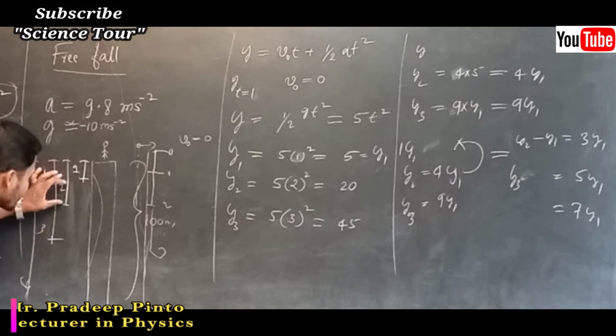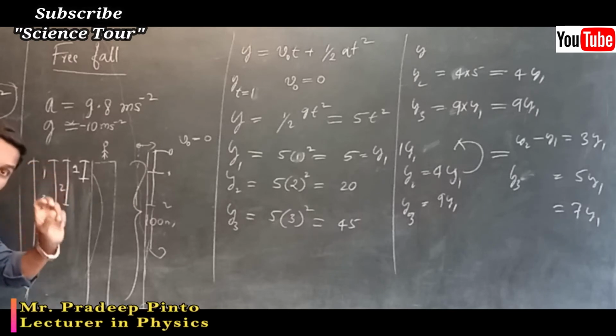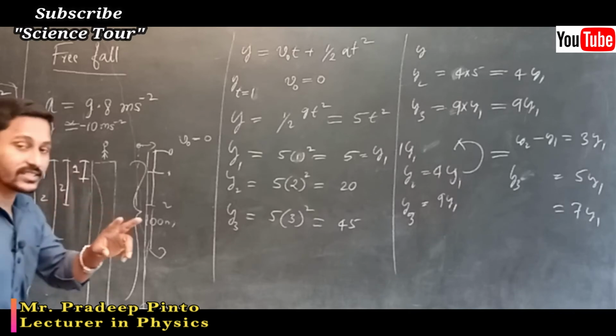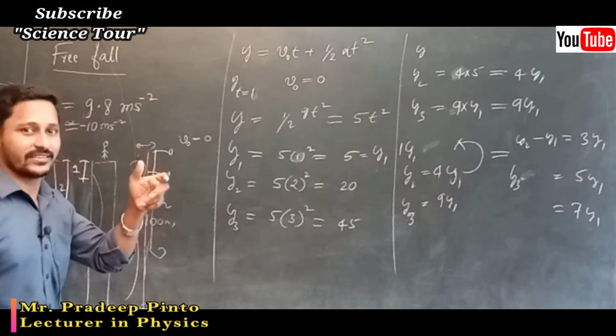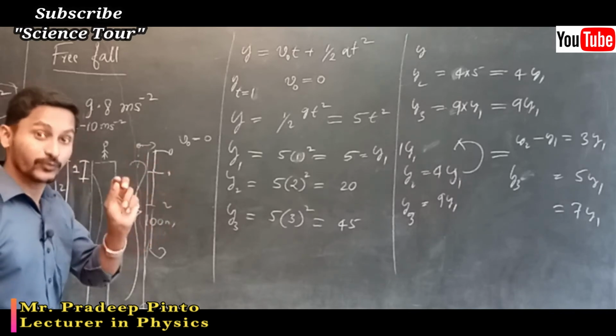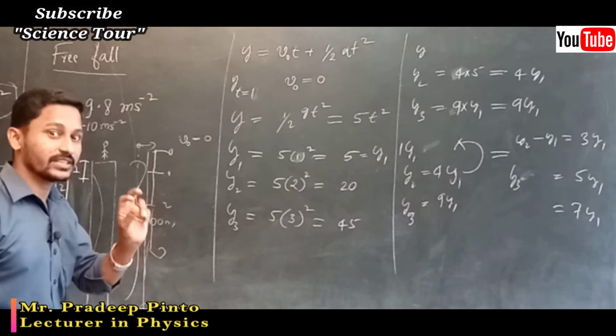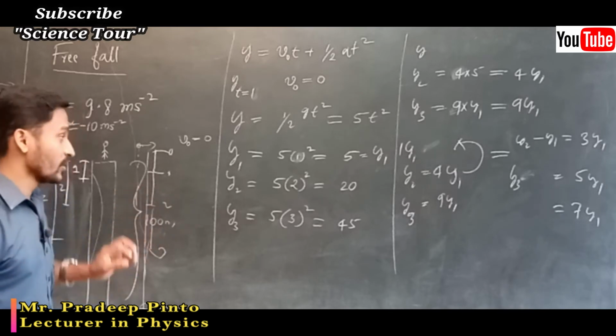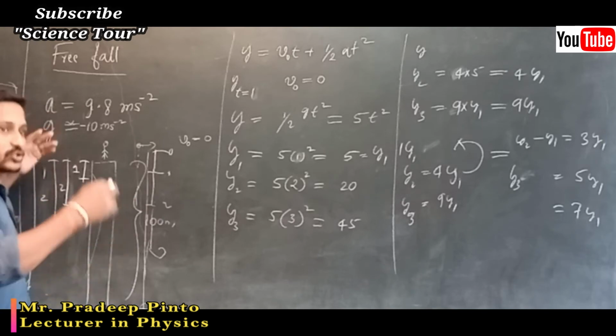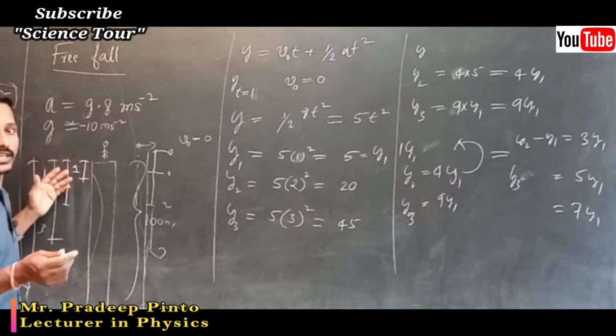But what is the distance travelled in that second? What is the distance travelled in the third second? What is the distance travelled in the fourth second? What is the distance travelled in the fifth second? No. So n second means 2 seconds, that is 1 plus 2, 2 seconds.